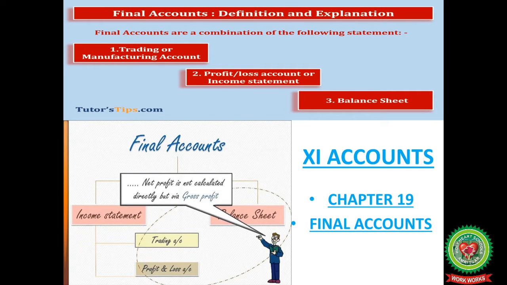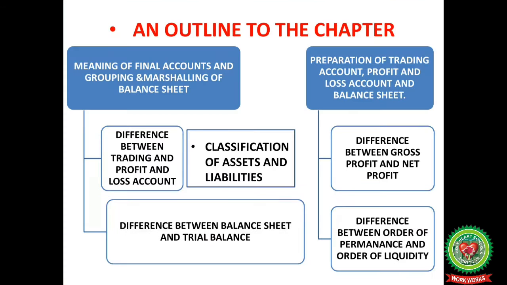Good morning everyone. So today we are going to discuss chapter number 19, final accounts. Final accounts is a combination of three statements. We prepare the trading or manufacturing account, profit and loss account or income statement, and balance sheet. In final accounts, net profit is not calculated directly; rather, it is calculated after calculating gross profit. In this we prepare the trading account, profit and loss account, and the balance sheet.